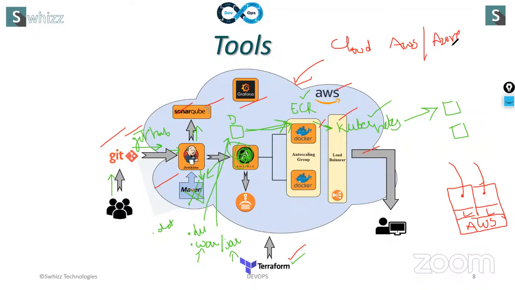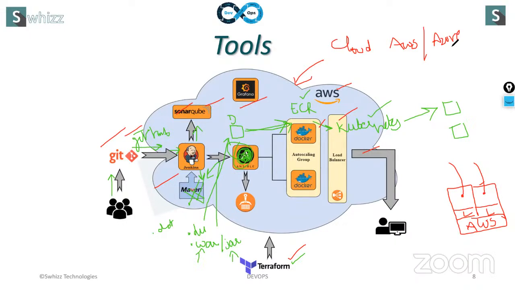You can learn any one of the clouds. All the cloud platforms are similar. I'll give you one example. Suppose you are able to operate one Android mobile, then you can operate any other Android. If you are operating a Samsung Android mobile and somebody gives you an Oppo or Vivo Android mobile, the operations are almost the same, with little modifications.